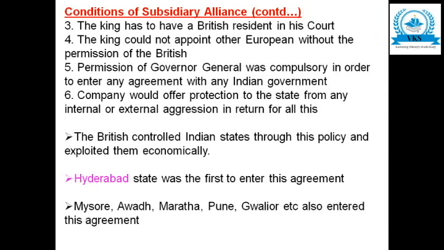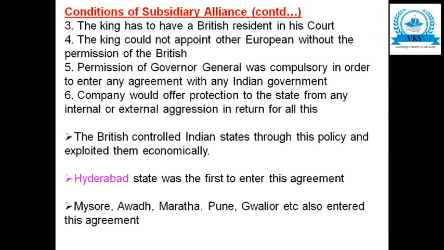The fourth one, the king could not appoint other Europeans without the permission of the British. The fifth one, permission of the Governor General was compulsory in order to enter any agreement with any Indian government.